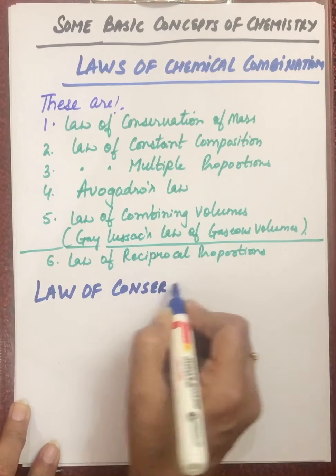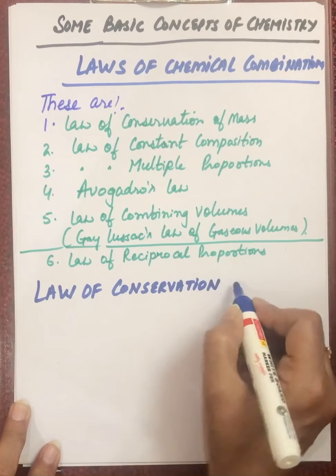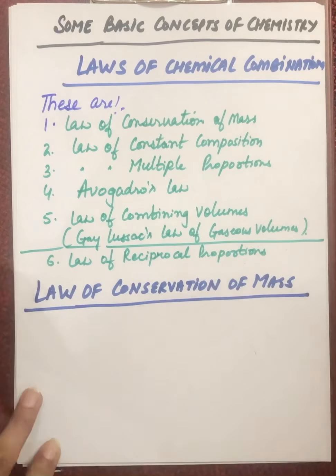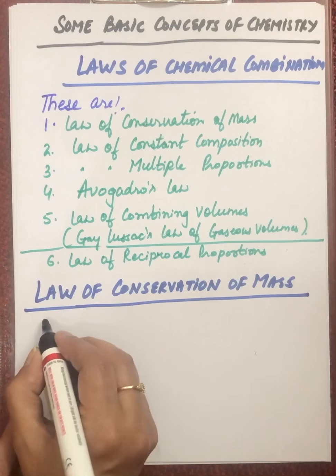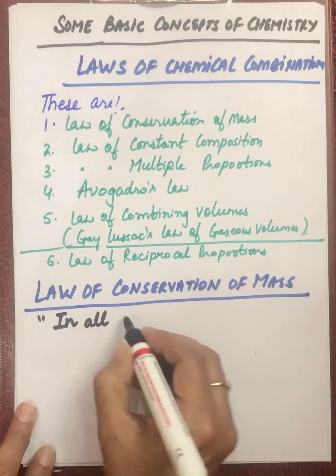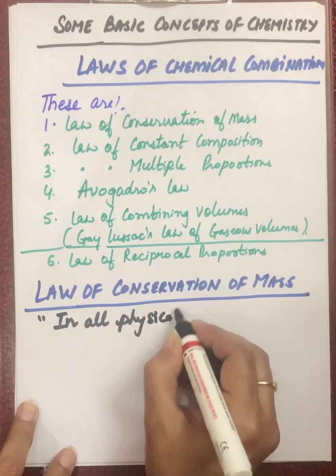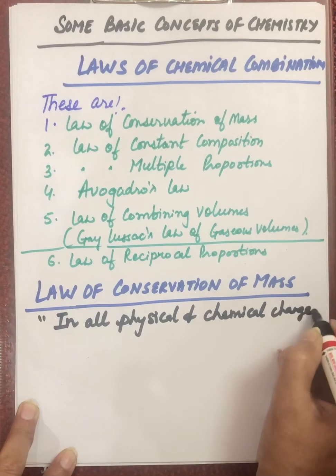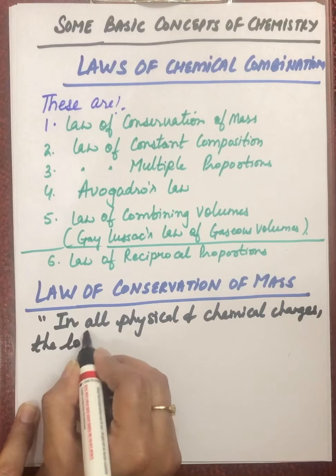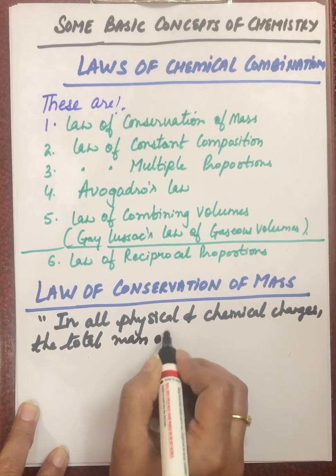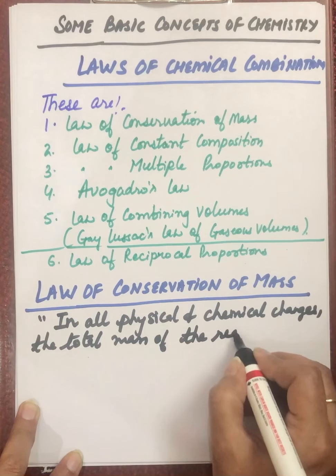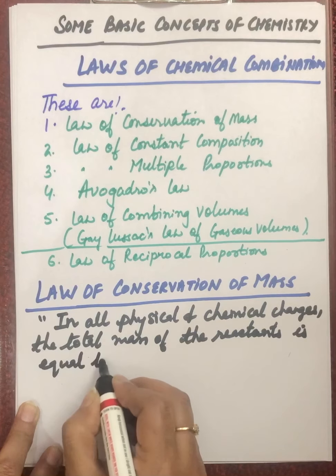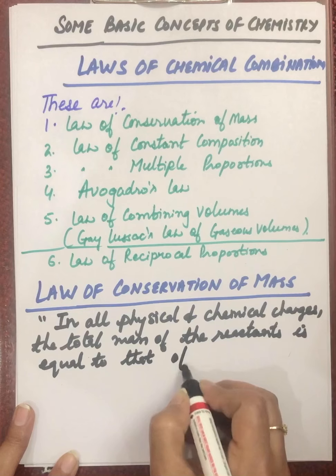Law of conservation of mass. This law is stated as: in all physical and chemical changes, whenever there is a physical change or there is a chemical change, the total mass of the reactants is always equal to that of the products.